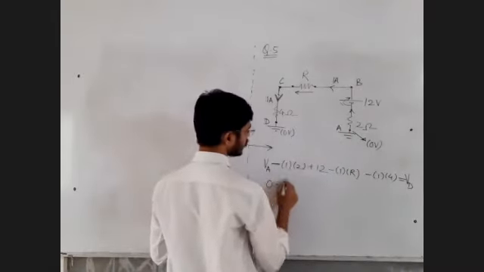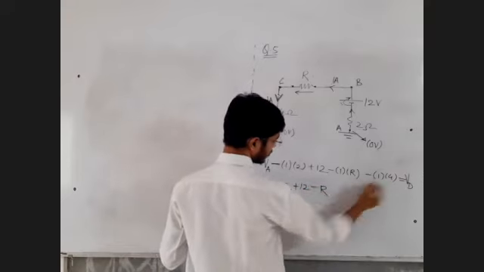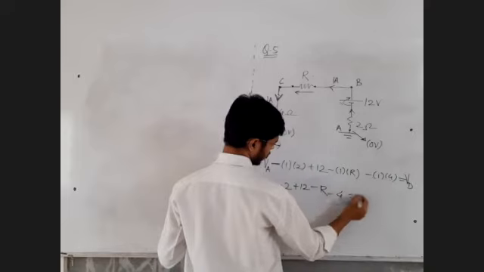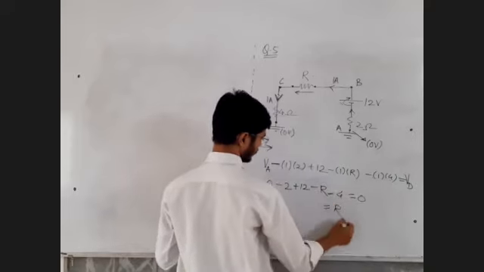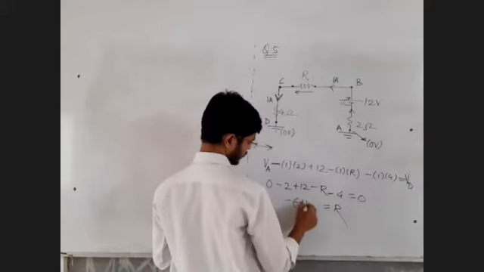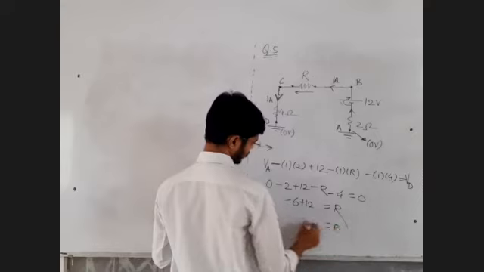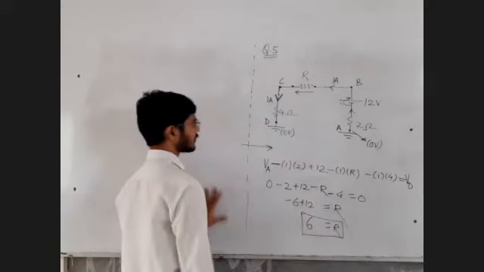So 0 minus 2 plus 12 minus R minus 4 is equal to 0. This R you want to find. Taking minus R to the right hand side: minus 2 minus 4 is minus 6, plus 12. So R value is equal to 6. Reply in the chat box, clear and written.